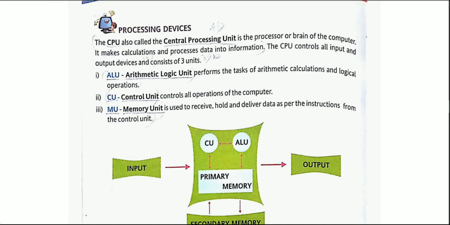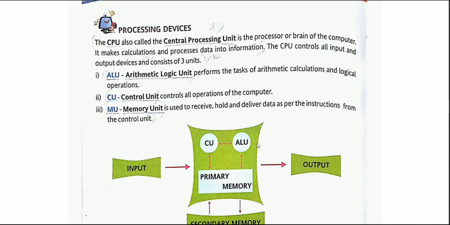Yes, you are giving some raw kind of data over there. Likewise, you are giving 10, 20 over there, and you say add both the numbers. So what your CPU is doing, it is adding both the numbers and it is giving you the output for the same. So the main important task is being done by your central processing unit. Yes, so the CPU controls all input and output devices and consists of three units. Basically, three units it is composed of.